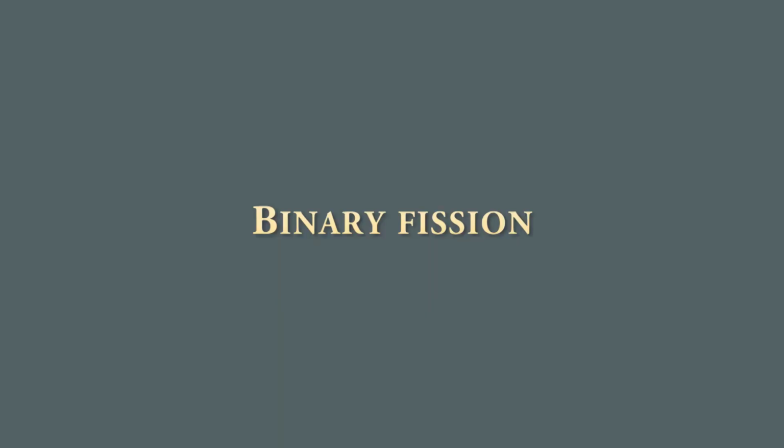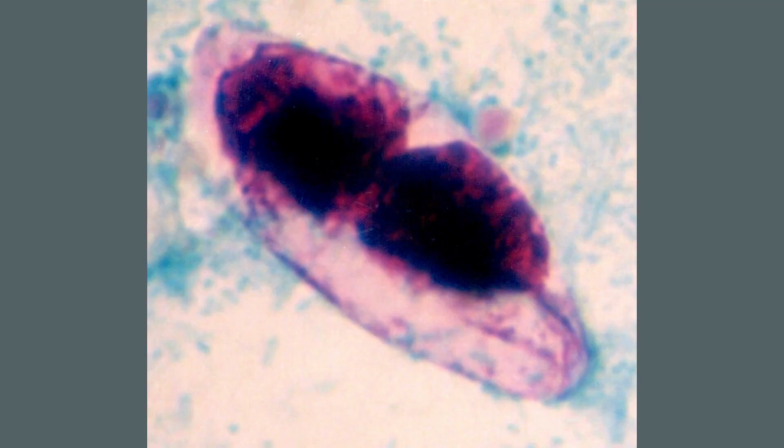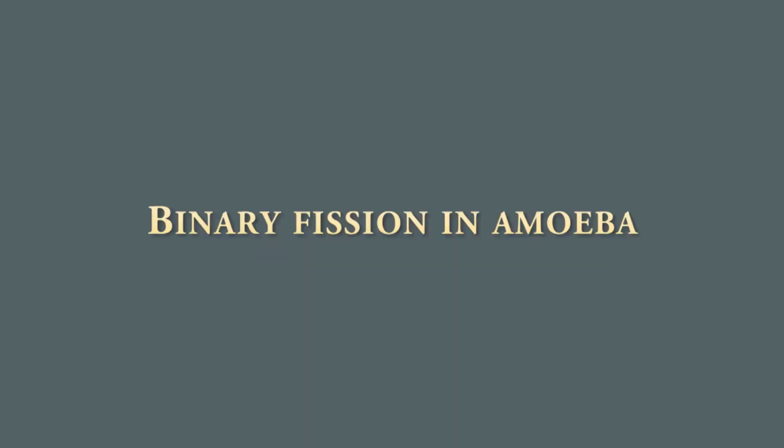Binary fission is a method of asexual reproduction that involves splitting of the parent cell into two daughter cells. It is the most common form of reproduction in prokaryotes and occurs in single-celled eukaryotes. Example, amoeba, paramecium, bacterium. Let us understand binary fission in amoeba.